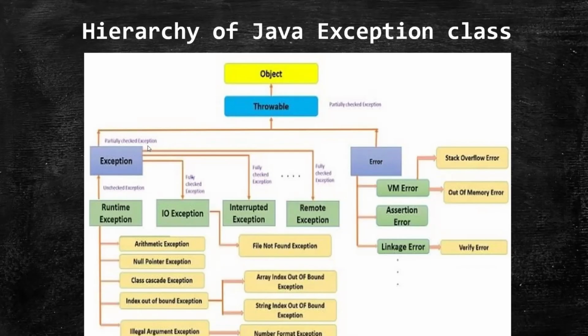Exception is stated to be partially checked, whereas runtime exception and IO exception are given as unchecked and fully checked. We'll discuss unchecked further, but remember, exception will be the only partially checked class, and throwable also. Throwable and exception are the only two classes which will be stated to be partially checked classes.